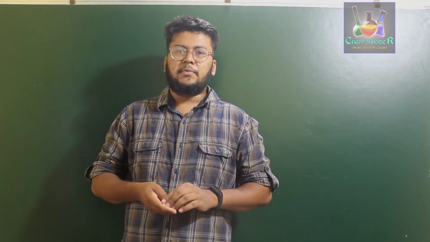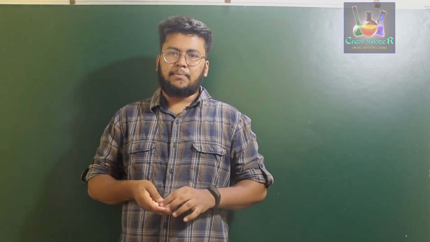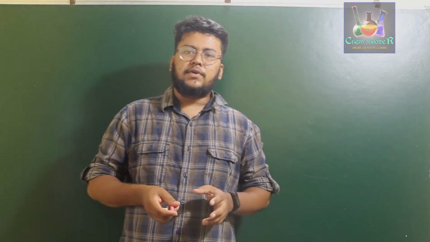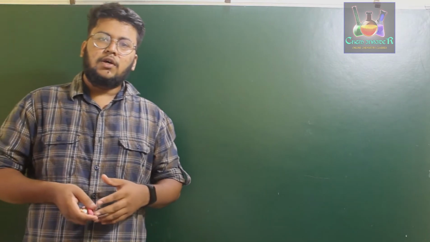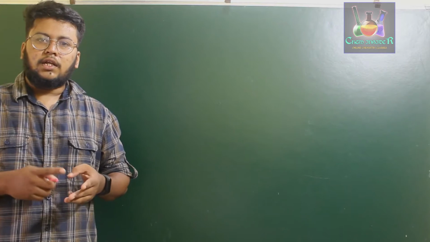So in today's video we'll be discussing the second-last topic of class 11's chemical bonding chapter, that is molecular orbital theory. As of now we have discussed three theories for explaining bond formation: VSEPR theory, valence bond theory, and the Lewis-Kossel theory for chemical bonding.